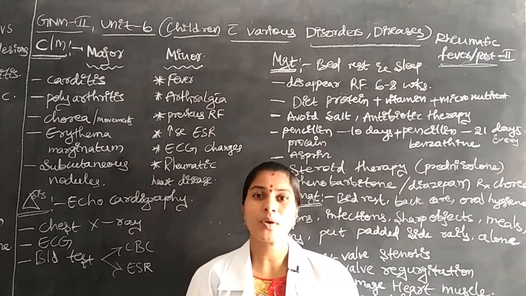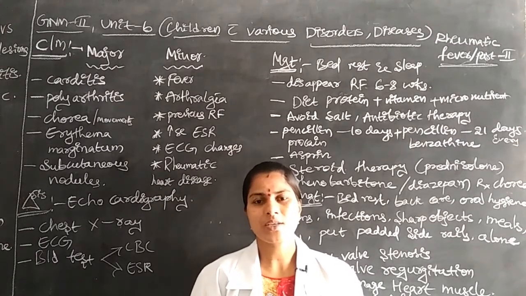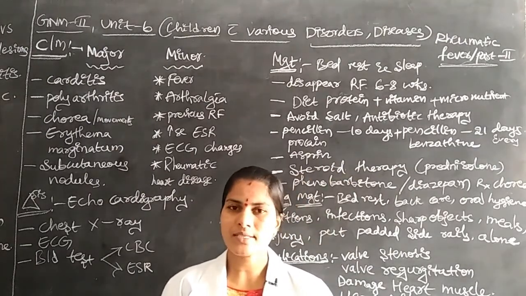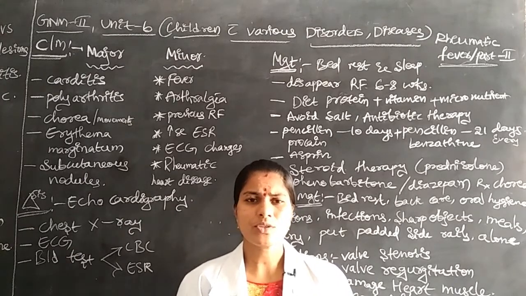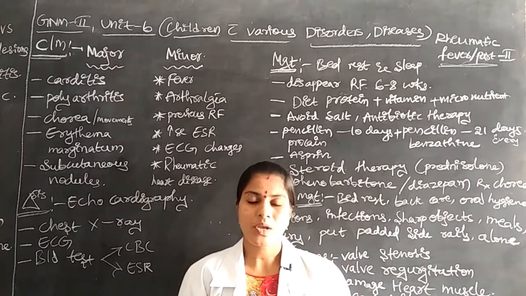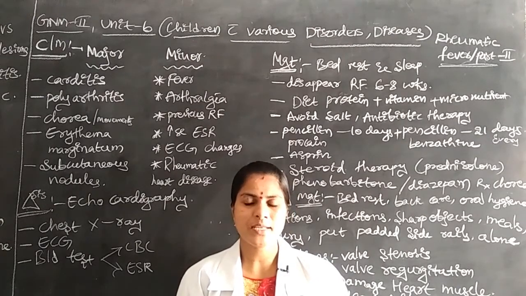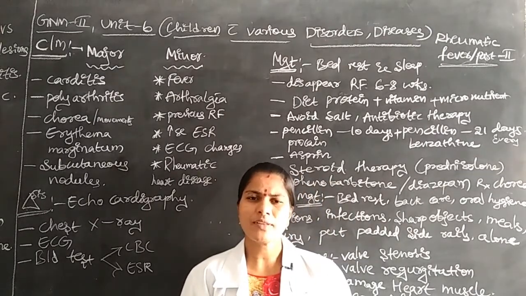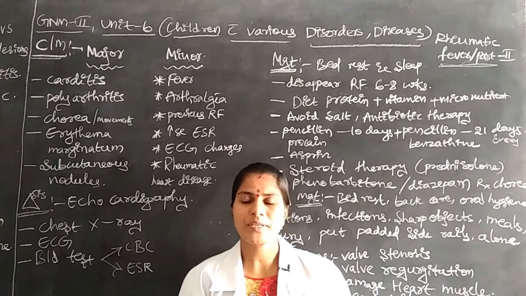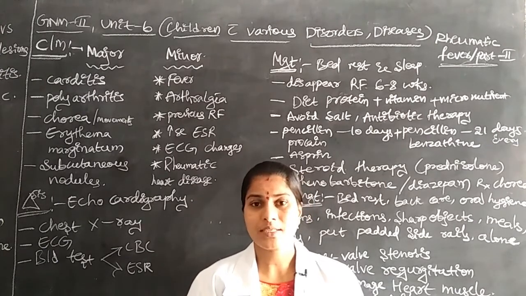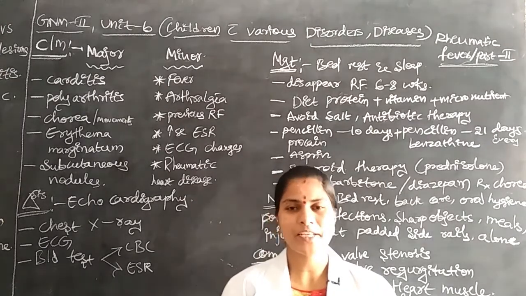The children have abnormal, purposeless movements, movements with no need for doing them. For control of these movements we administer phenobarbital or diazepam. These are the special medications for control of rheumatic fever.